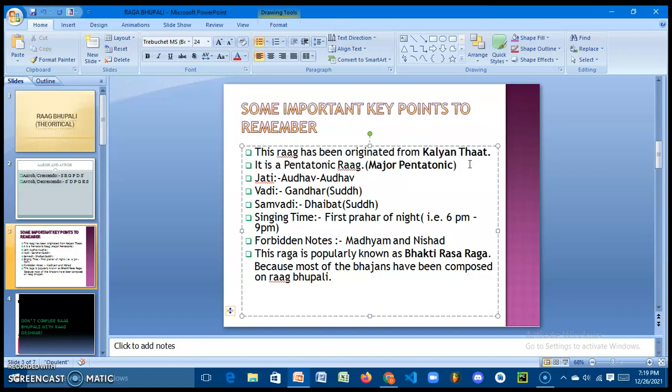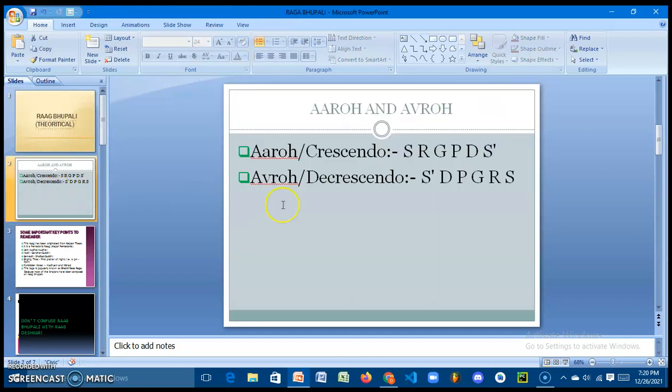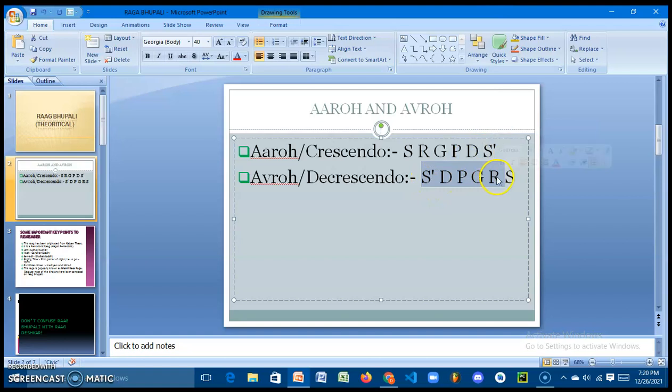Okay, the next is Jati. Jati of a rag, or nature of a rag, depends on the notes which are used in the crescendo and decrescendo parts. In the crescendo part the number of notes is 5, and also in the decrescendo part the number of notes is 5.